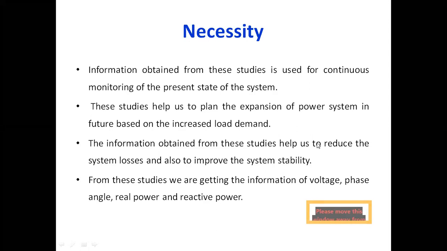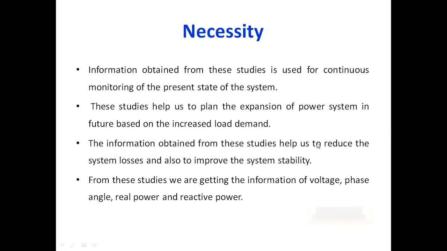With load flow solutions, we are going to determine the real power, the reactive power, the voltage, and the current at a particular bus, right? Now we are going to see some important points to be noted here.